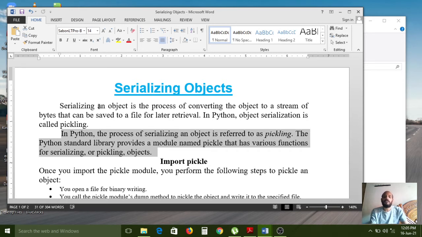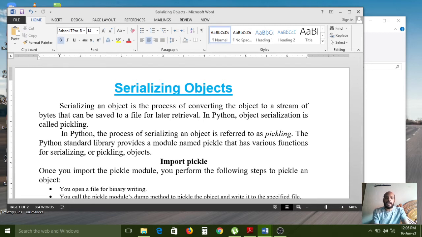So first of all, if you want to convert any object to a stream of bytes, we need to import the pickle module in the program you are developing right now. That pickle module contains various inbuilt functions for serializing or pickling objects.